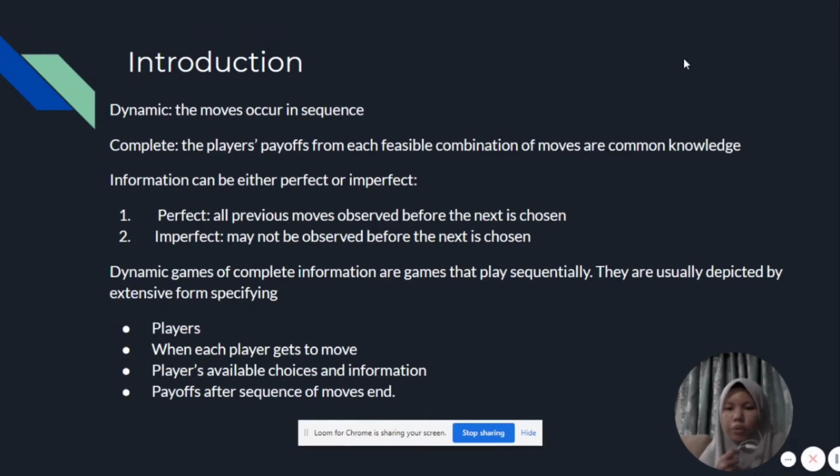Okay, next, the dynamic games of complete information. Dynamic games of complete information are games that play sequentially. They are usually depicted by the extensive form, which specifies the players and when each player gets to move. For example, with two players, player 1 and player 2, usually player 2 will make a move based on player 1's action. The third is the players' available choices and information, and lastly, the payoff after the sequence of moves ends.